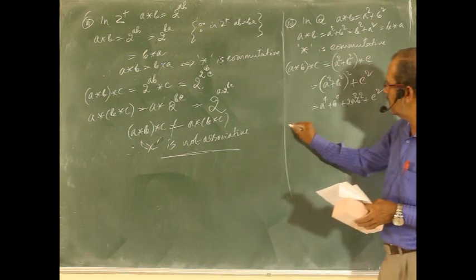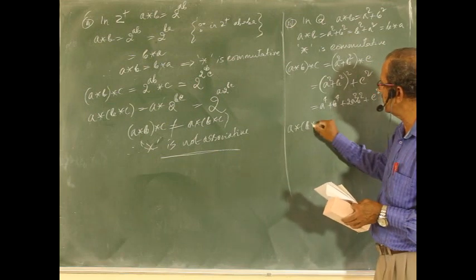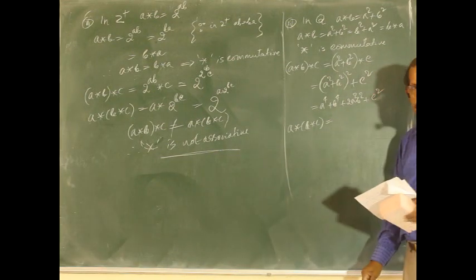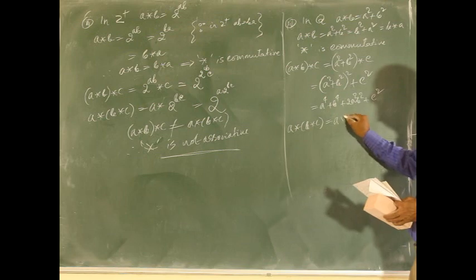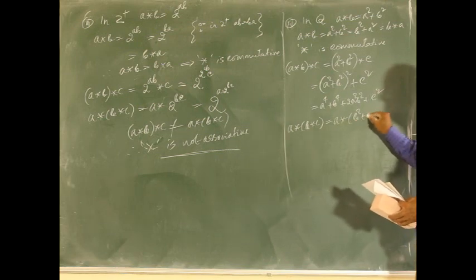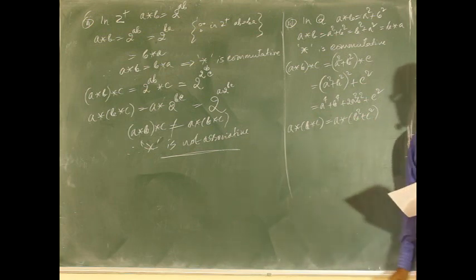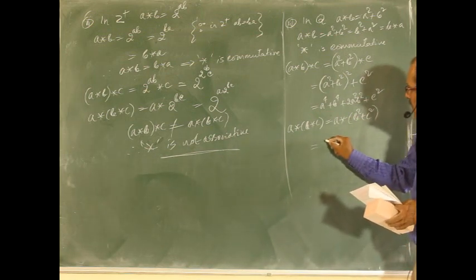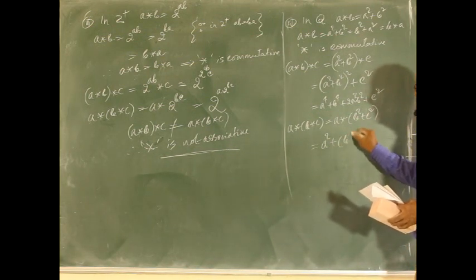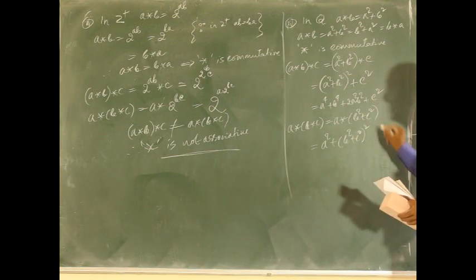Now, a*(b*c). a*(b square plus c square). Star means adding the squares of both the numbers: a square plus (b square plus c square) whole square.